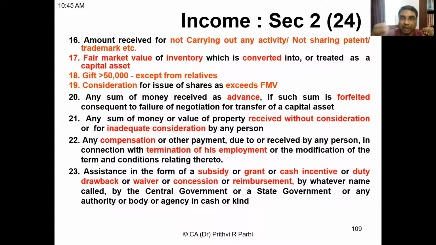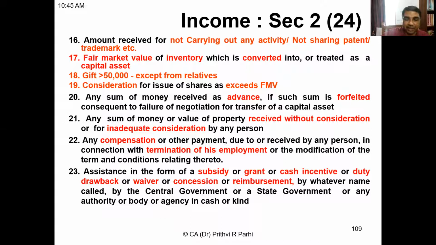That means if some duty is paid, like customs duty, etc., that can be withdrawn, duty drawback, or waiver or concession. If something has been paid in the form of duty or taxes, that may be waived, or concessional treatment may be given, or certain expenditure may be reimbursed. So all these types of assistance are also income. This assistance may be in the form of cash or in the form of kind also. It's not necessary that income has to be in the form of cash. It may be in kind also. So all these types of assistance are income. Did you understand? Yes, sir.